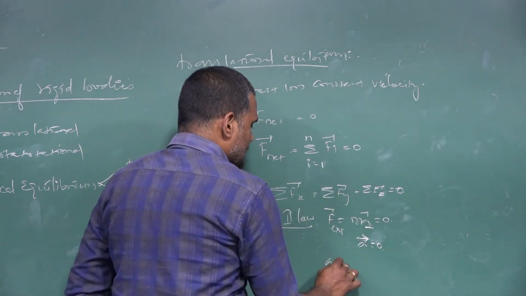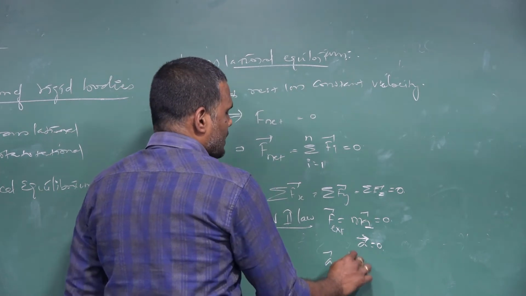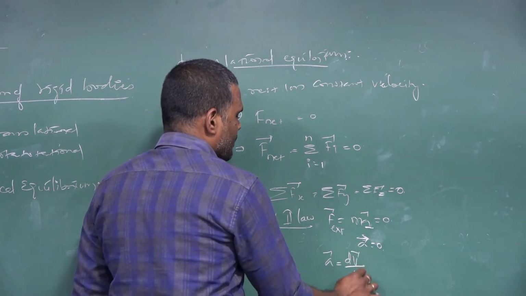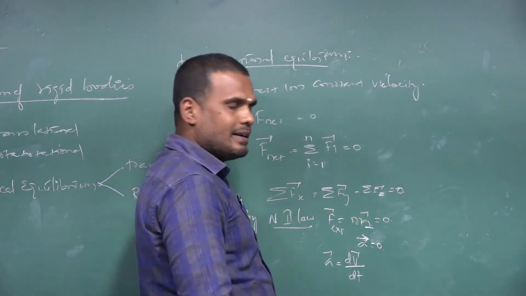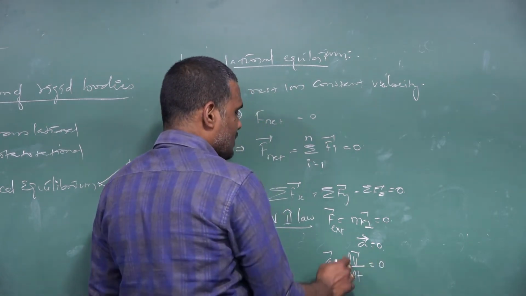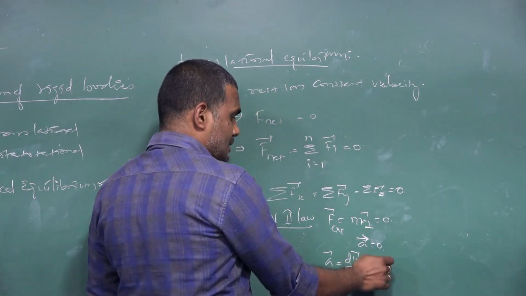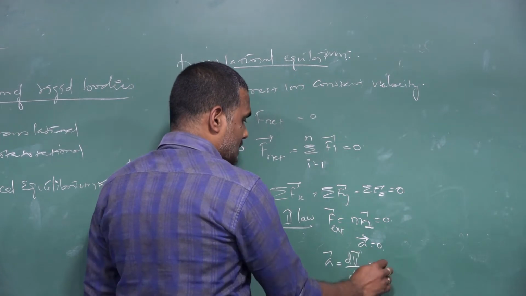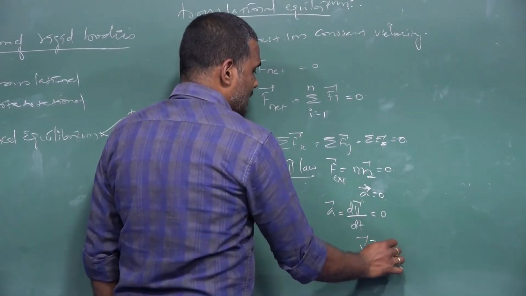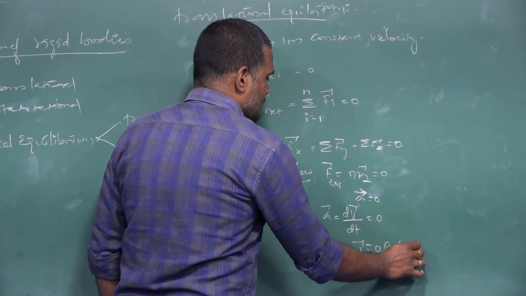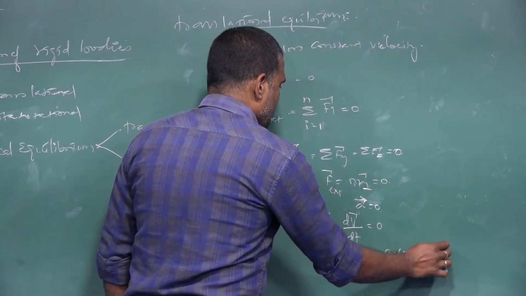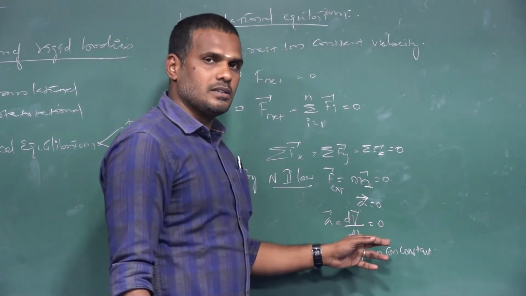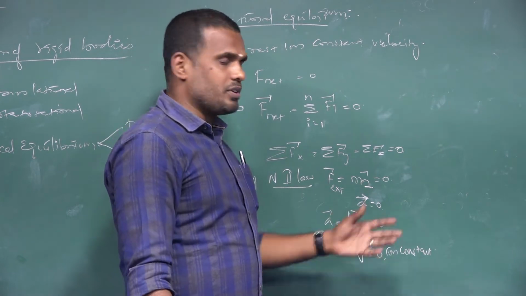If acceleration is taken into account, then you have to speak about velocity. a equals dv divided by dt. If acceleration is 0, the rate of change of velocity is also 0. So we can say the velocity will be either equal to 0 or constant. Why? The differential of a constant is 0, or the differential of 0 is 0.